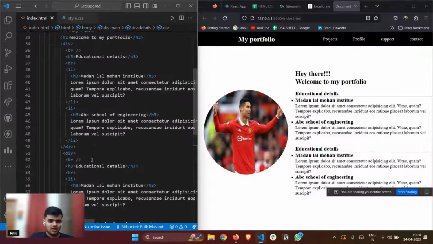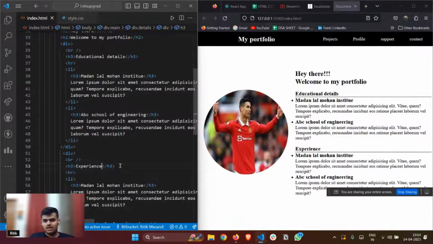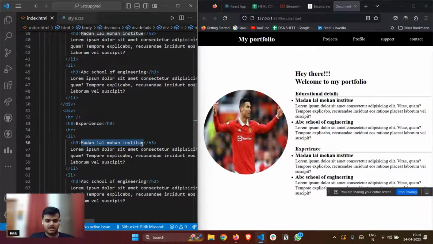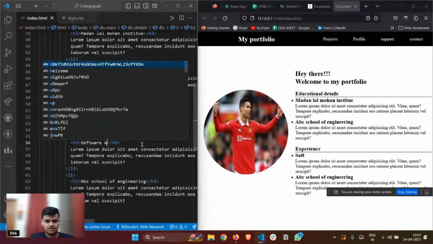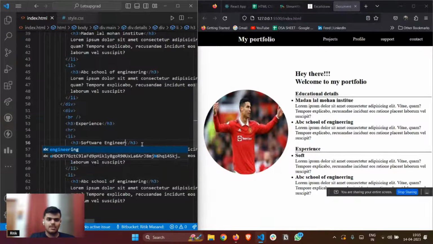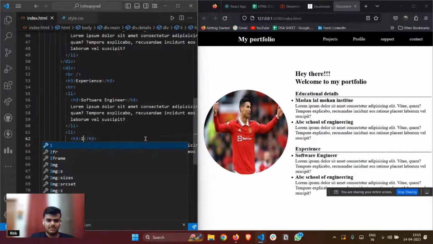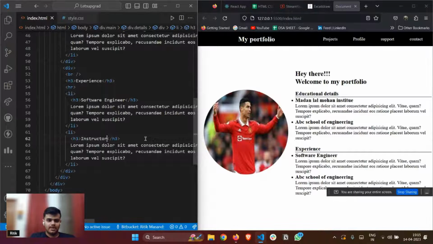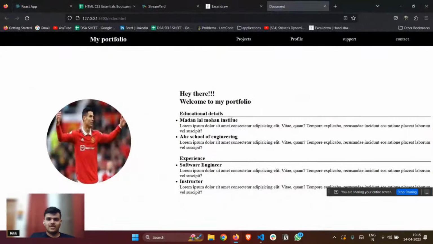After educational details, what should come? Let me add experience. Experience. And here, let's suppose I am a software engineer. Software engineer, right? I am some text, and let's suppose here I am an instructor like this. So something like this you have, lorem ipsum text. Got it? So this is what we have for now.